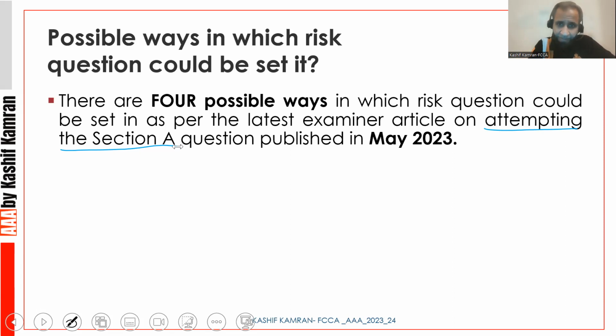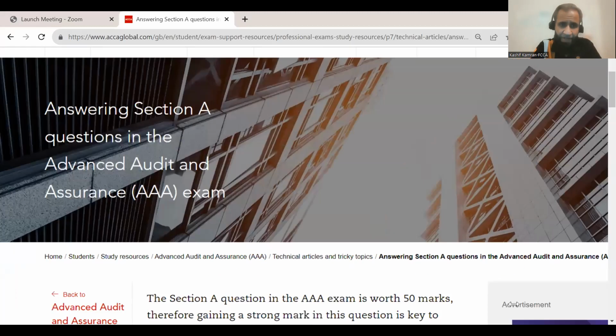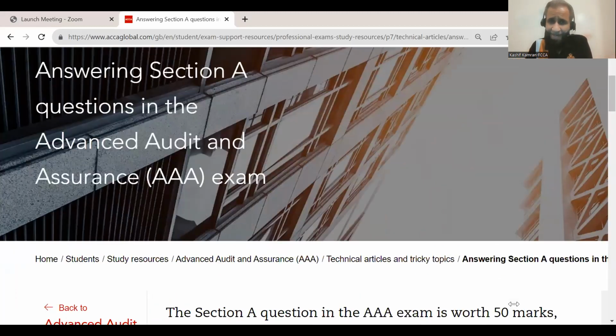Okay, this is the article I am referring to. You can see this now in front of the screen. This is the article answering the Section A question in the AAA exam. And this was published a month before the June 23 exams. I even covered it for my regular students, so they have an advantage of knowing exactly how a question can come in on risk. And one of the ways defined in this article was examined in the June 2023 exams.